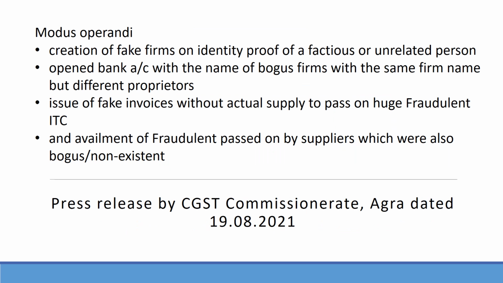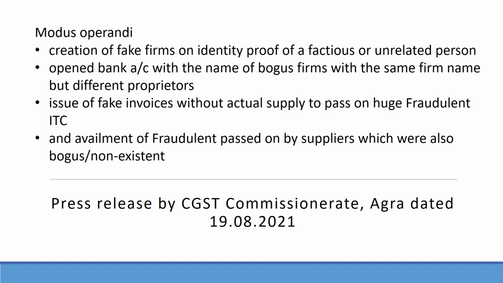Synopsis. The amount involved here is taxable value of 184 crores and fake ITC of 32 crores. The Anti-Evasion Branch of CGST Agra initiated an investigation against a registered person which was non-existent and involved in passing on ITC fraudulently without having any inward supplies, and the process of passing on fraudulent ITC is as follows. Creation of fake firms on the identity proofs of fictitious or unrelated persons, with the same firm name but different proprietors, and opening bank accounts in the name of bogus firms.